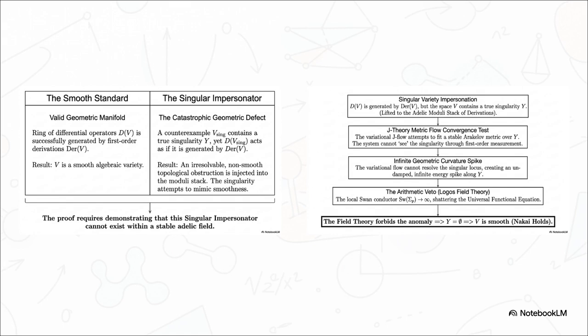But then, on the right, we have the hypothetical singular impersonator. This is our counterexample. It contains a true geometric singularity, but it's trying to act like it's perfectly smooth. And this attempt to mimic smoothness injects a catastrophic defect, a non-smooth topological obstruction, straight into the Adelic moduli stack. Our mission here is to prove that this impersonator simply cannot exist within a stable Adelic field.